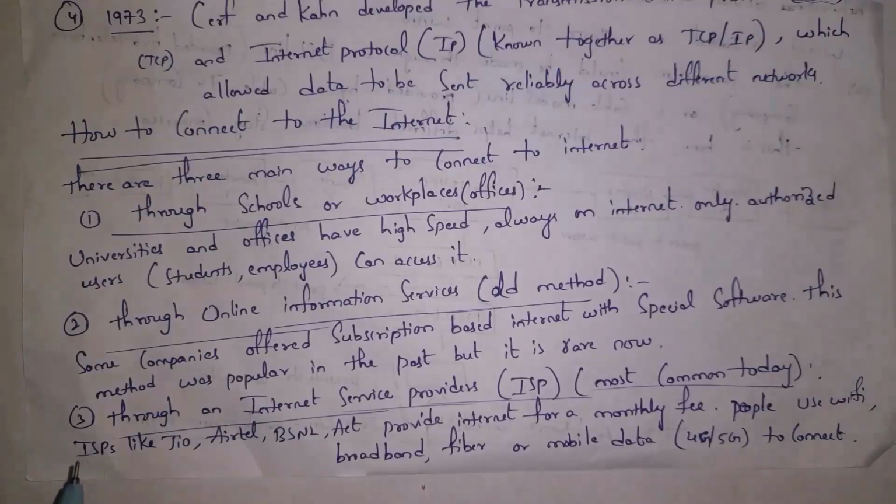The third method to connect to the Internet is through an Internet service provider. Guys, Jio, Airtel, Act, and FiberNet are Internet service providers. They provide Internet connections. We need to pay money on a monthly basis and we can use the Internet. Guys, people can connect to the Internet by using Wi-Fi or by using mobile data.